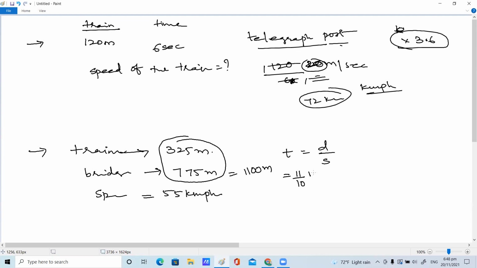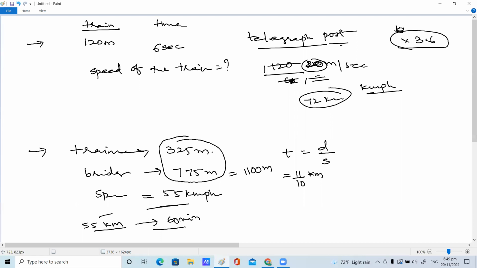1.1 is 11 by 10 kilometers. To make our work easier, I am writing 11 by 10 kilometers. Therefore, 55 kilometers is covered by the train in how many minutes? That is given: 55 kilometers will be traveled in 1 hour. 1 hour means how many minutes, children? 60 minutes. That's why I'm taking 55 kilometers. It will travel in 60 minutes.